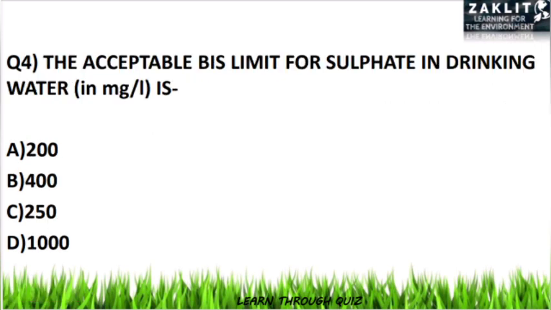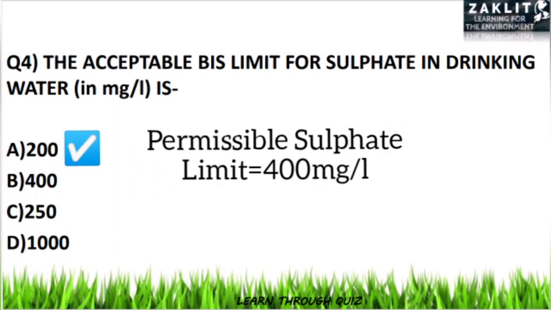The fourth question was, what is the acceptable Bureau of Indian Standards limit for the sulphate content in drinking water in milligram per liter? Here the correct option will be option number A, 200. Yes, you should know that the permissible limit is 400 mg per liter and the acceptable limit for the sulphate is 200 mg per liter. Similarly, you should know all the important BIS limits which are important for the exam.